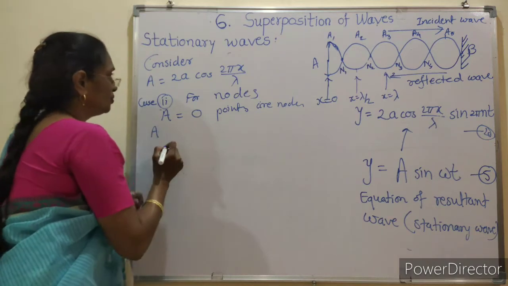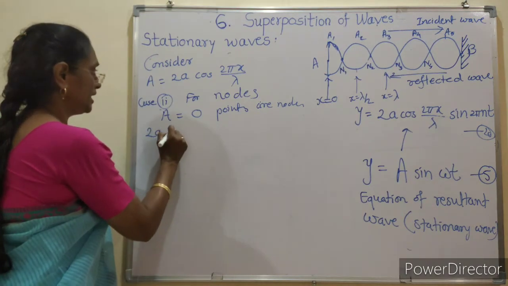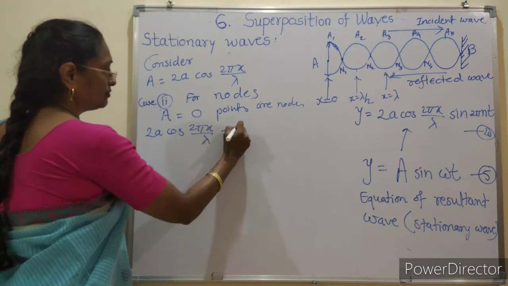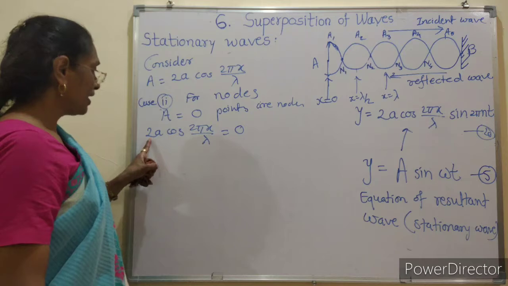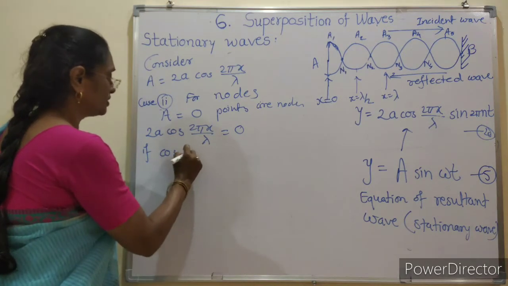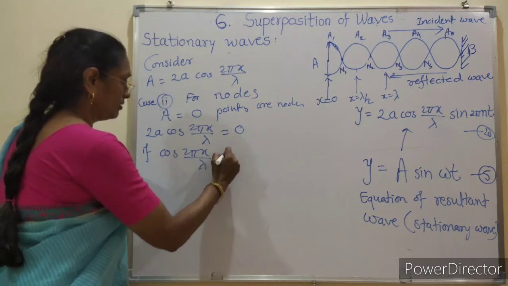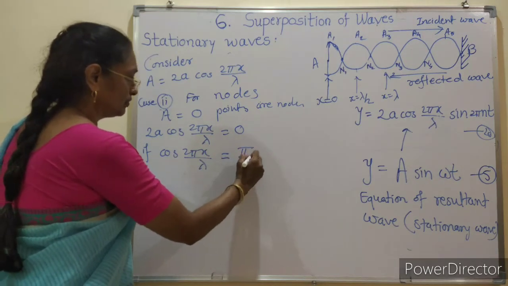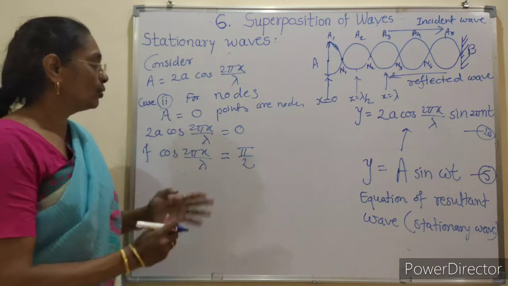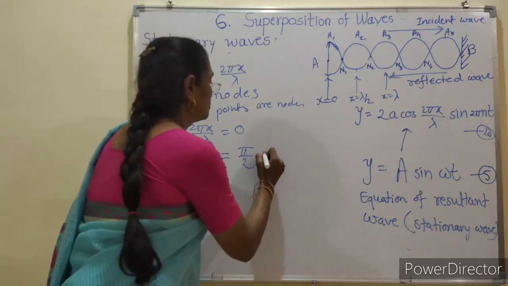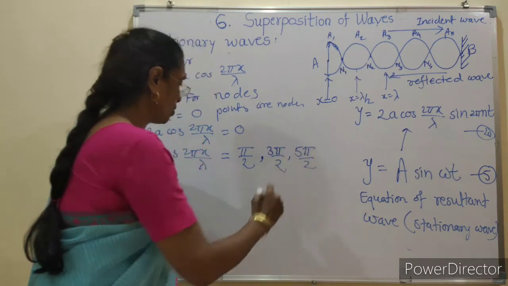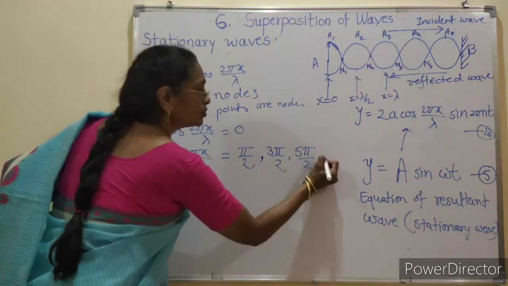Then twice A cos twice pi x upon lambda is equal to 0. As twice A cannot be 0, we write cos twice pi x upon lambda is equal to 0. Cos pi by 2 is equal to 0, also 3 pi by 2, 5 pi by 2, and so on.